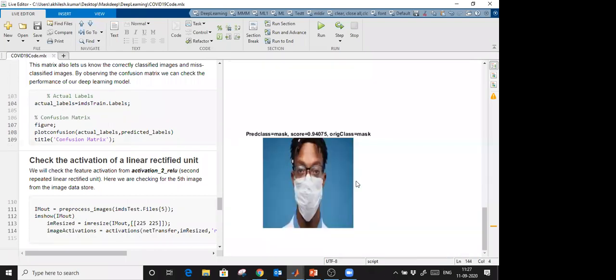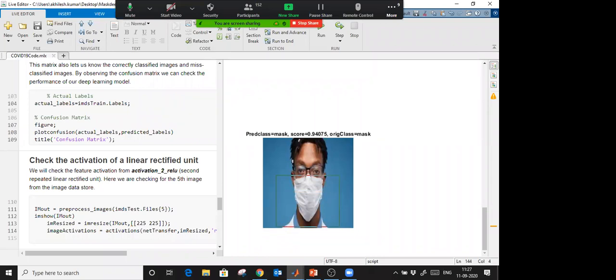So what can we do to make it more robust, so it will work on my camera also? I can assign to the classification deep learning model that you have to extract the features from there only, not from here, not from other resources. We can assign the bounding box, that I want from here only. You learn to extract the features from here only, not from other places. That is called YOLO version 2.